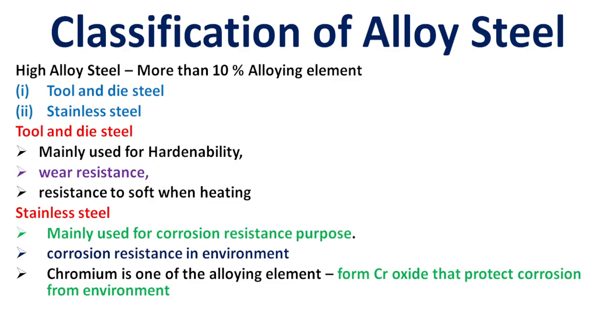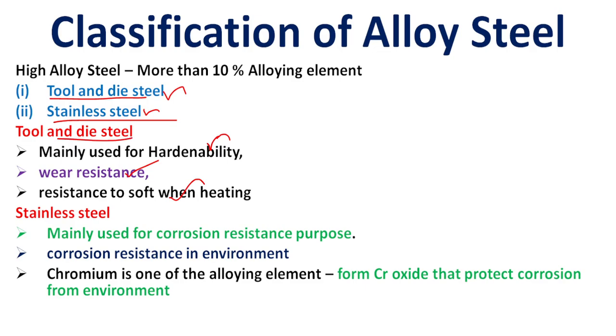The high alloy steel is classified into two types: tool and die steel, and stainless steel material. Tool and die steel material is mainly used for hardenability, wear resistance and resistance to softening when heating. Tool steels are mainly chromium based, molybdenum based, cold work steel, hot work steel, high carbon high chromium steel, and molybdenum and tungsten based tool steels.